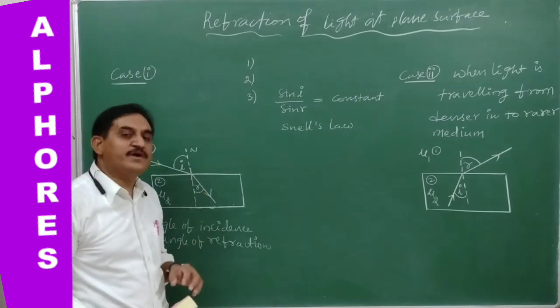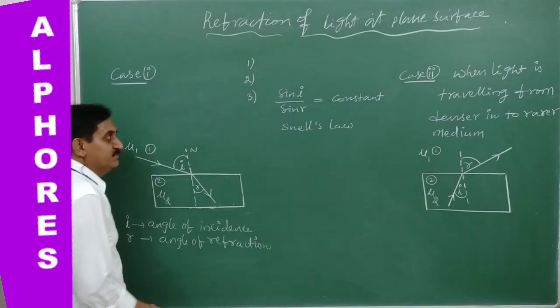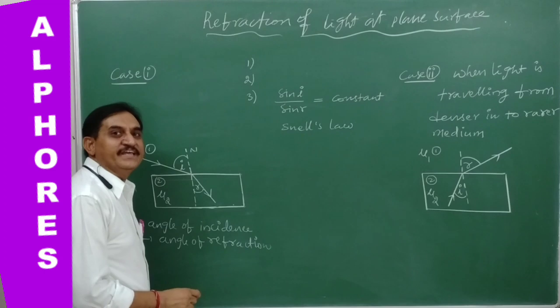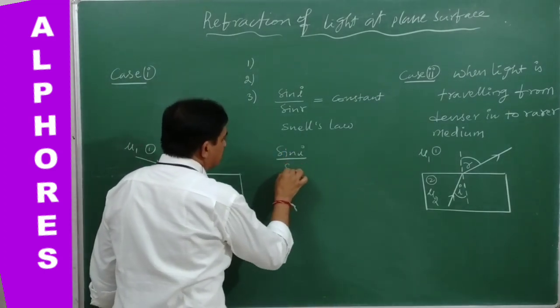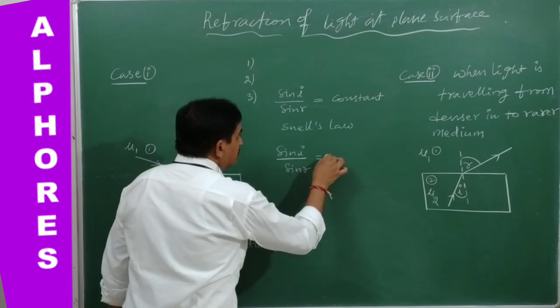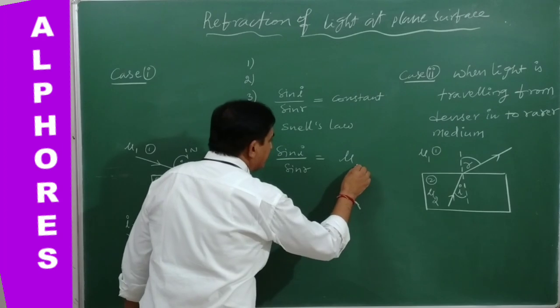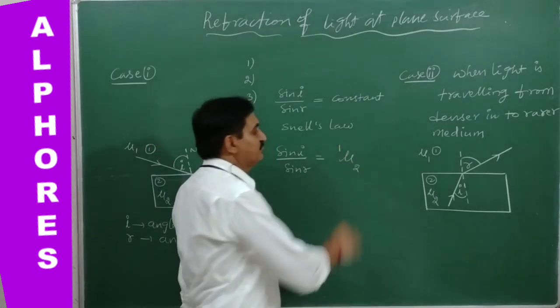This constant is known as the relative refractive index. How? Sin I by sin R is equal to this constant, which is known as the refractive index of the second medium with respect to the first medium.